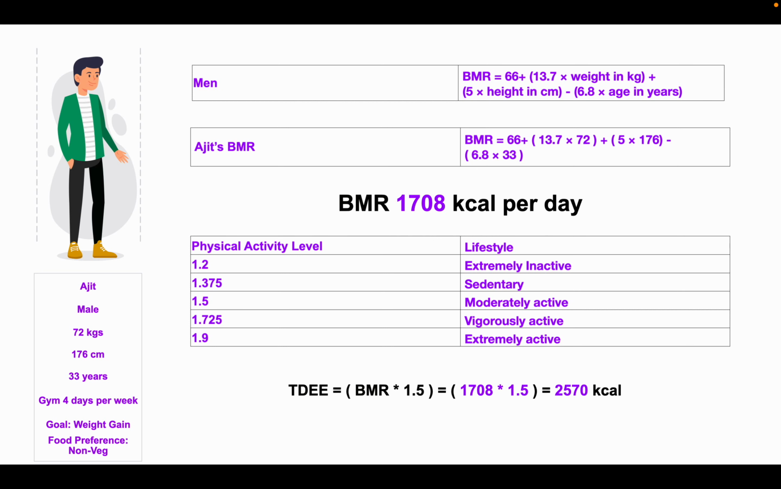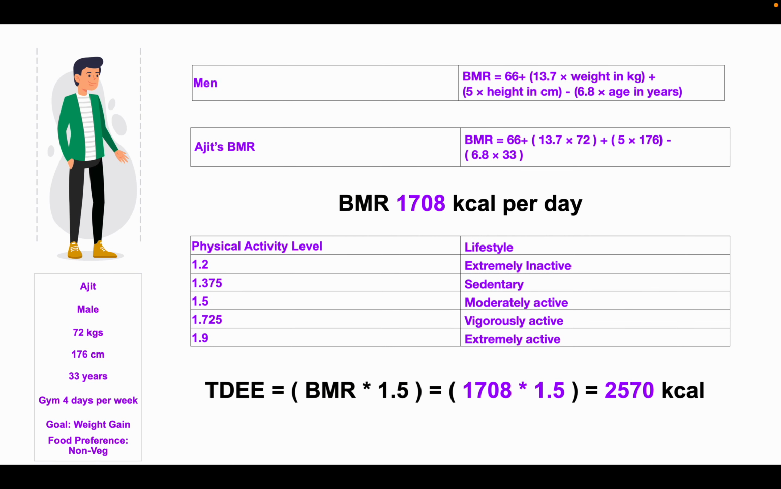In order to gain weight, we are adding a value 250 calories, so we get 2820 calories as the final value. So this much amount of calories Ajit would be needing daily in order to gain weight. Bear in mind, TDEE can act as a benchmark to start the diet and the value can be changed on a trial and error basis as we progress.